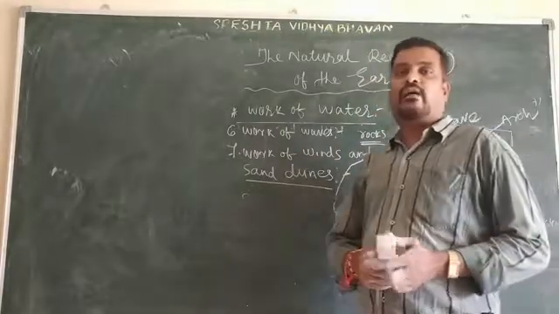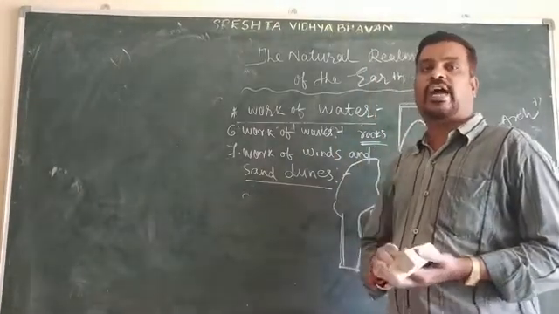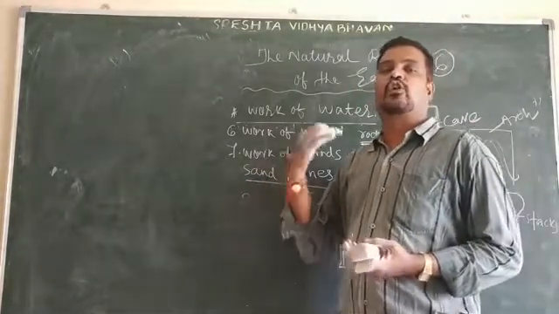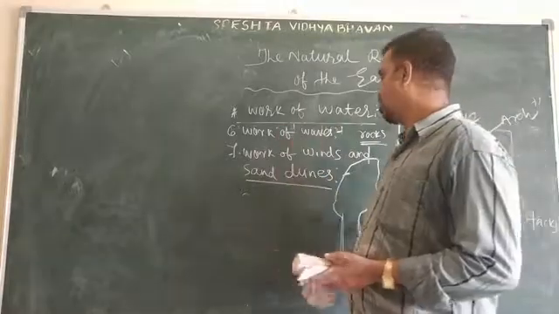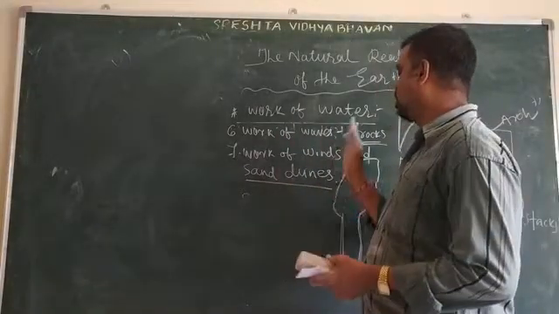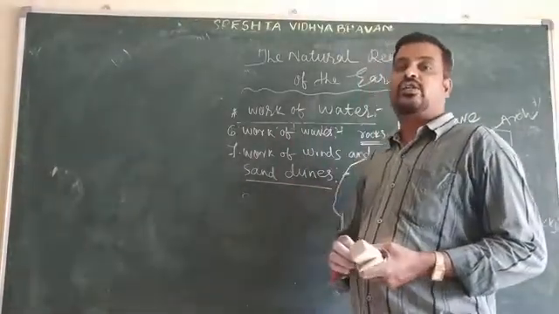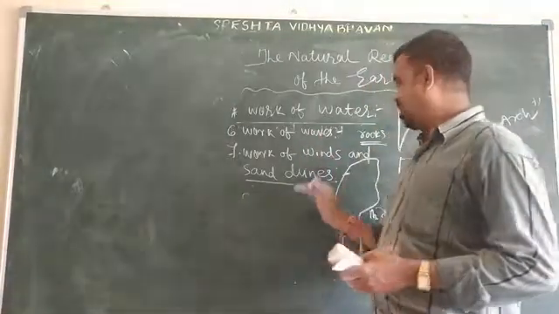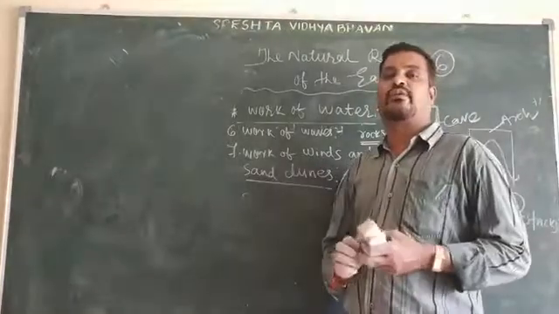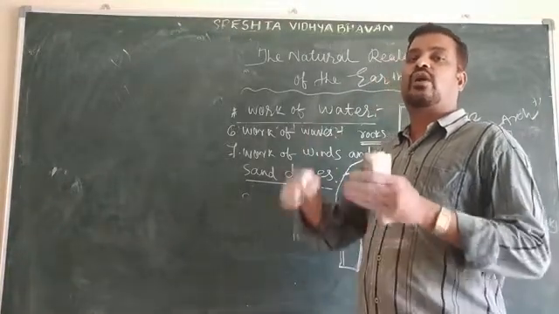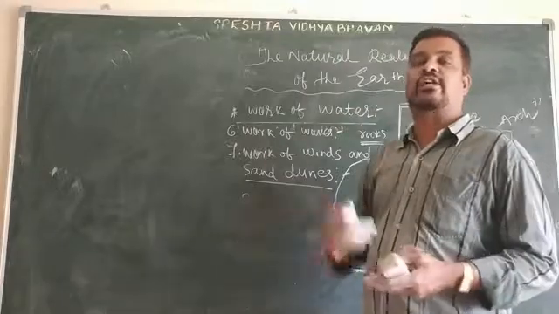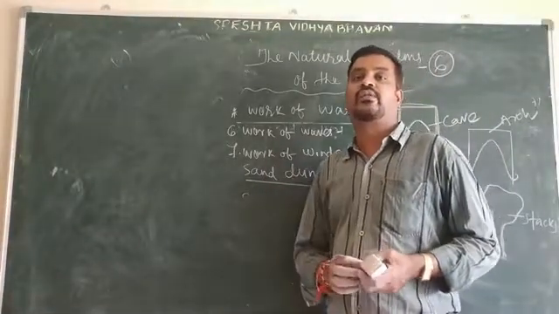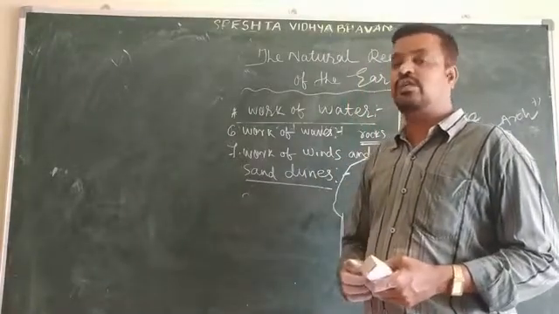Due to weathering and strong wind action, the sand may be transferred from one place and accumulated in other places, and further it forms sand dunes.